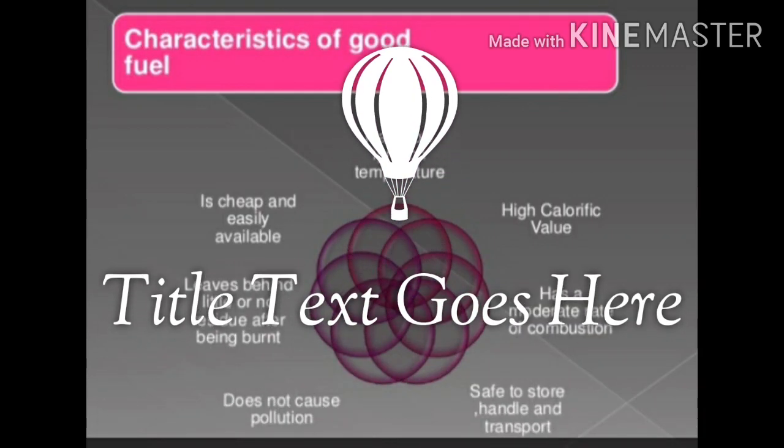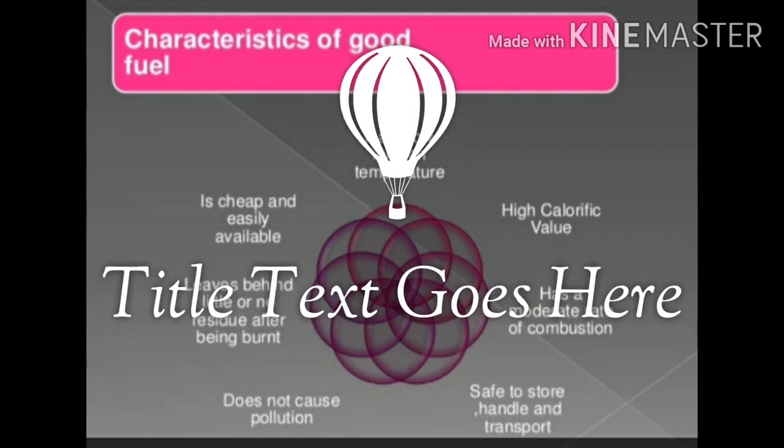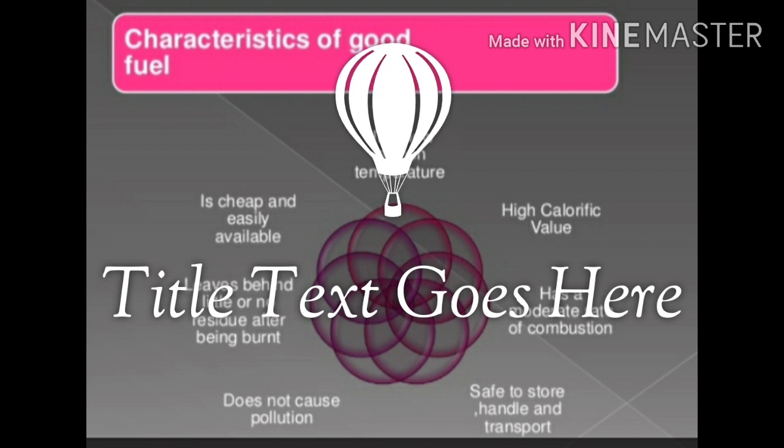Characteristics of a good fuel. First one, a fuel must have a high calorific value. Such a fuel gives out more heat. Second one, a fuel should have a moderate rate of combustion. It should not burn too quickly. Third one, a fuel should be easily stored and transported. A fuel with a very low ignition point is difficult to store and transport as it catches fire easily.